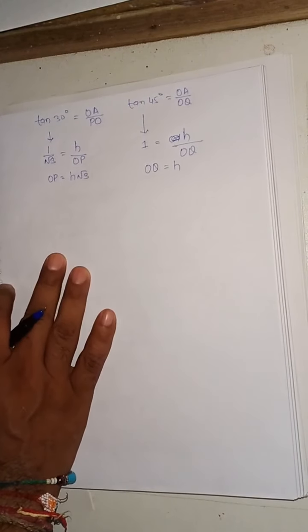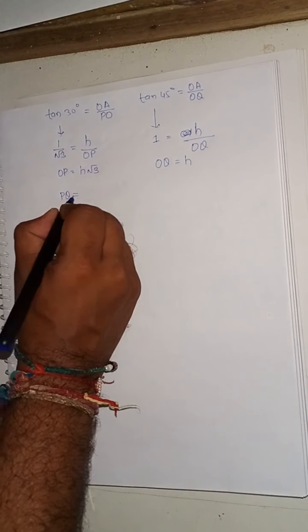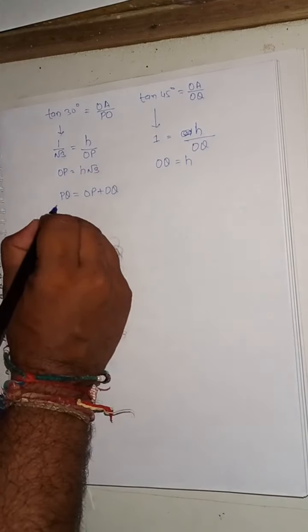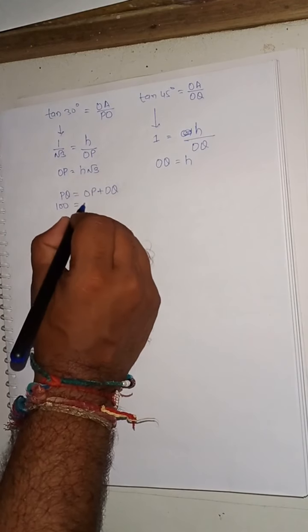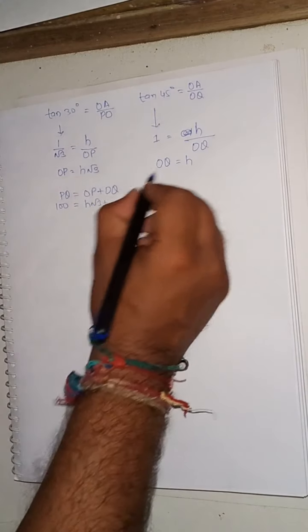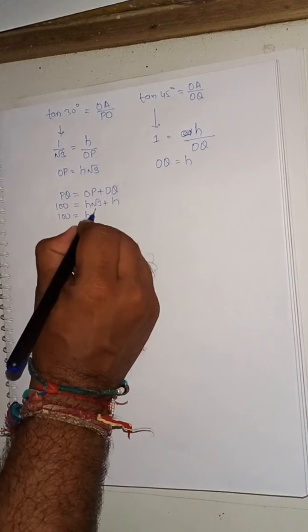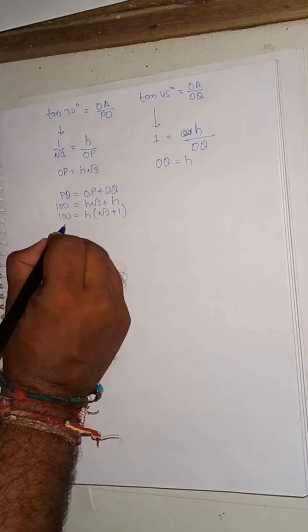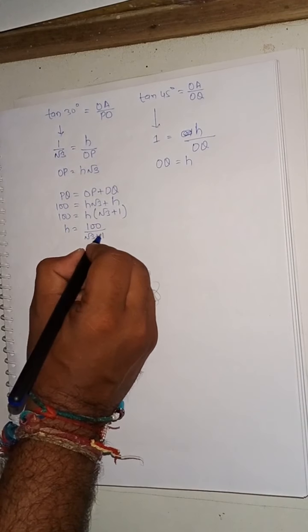So I will write it here that PQ is equal to OP plus OQ, correct. So by putting the value of PQ is equal to 100, and OP is equal to H into root 3, and OQ is equal to H. So here 100 is equal to H. If I take common, then there is root 3 plus 1. Okay, so H will be equal to 100 divided by root 3 plus 1, correct.